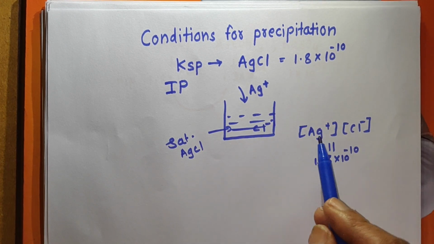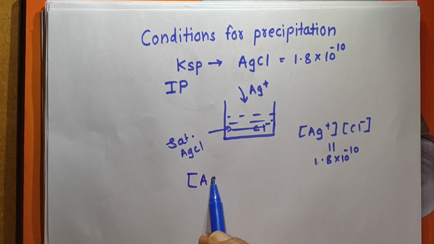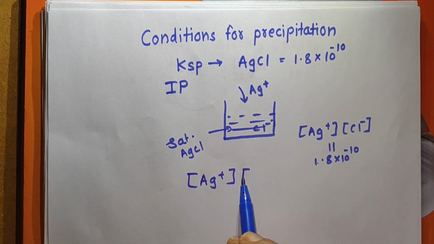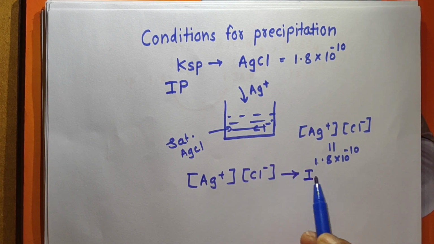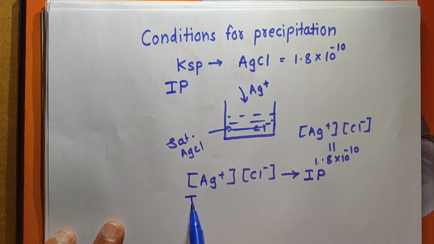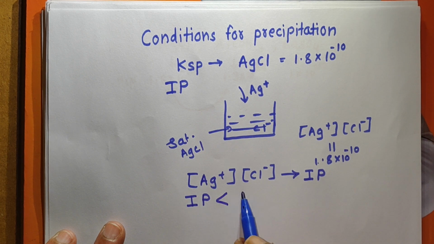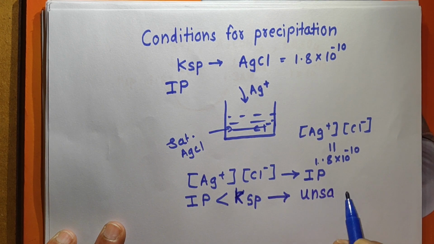That means this value, concentration of Ag plus into concentration of Cl minus, we can call it the ionic product, and if this value is less than the solubility product, that is Ip is less than Ksp, at that time the solution will be unsaturated.